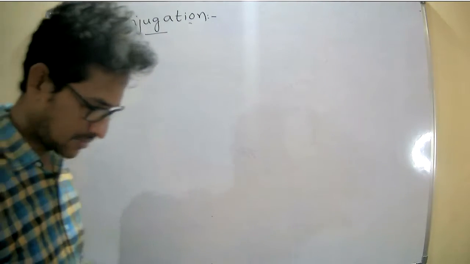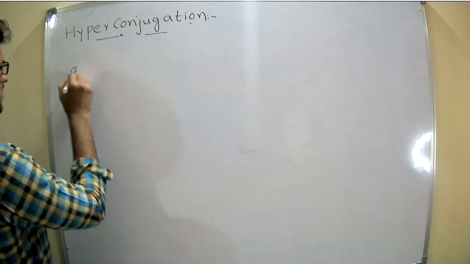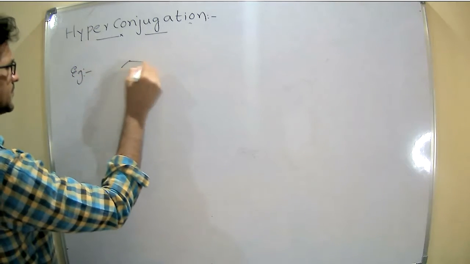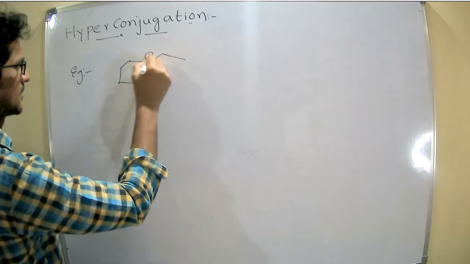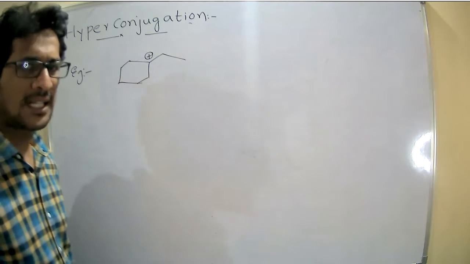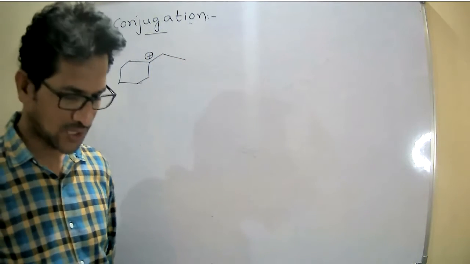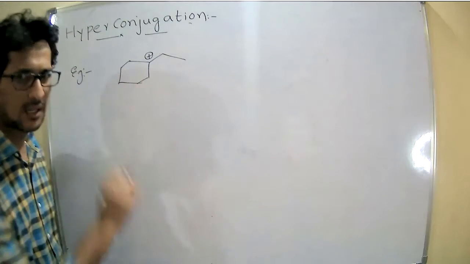So we'll discuss some examples. Example. Find out how many alpha hydrogens are present on this particular compound.